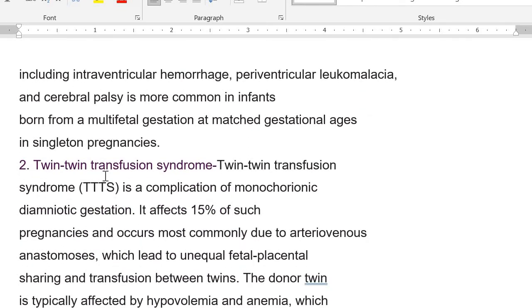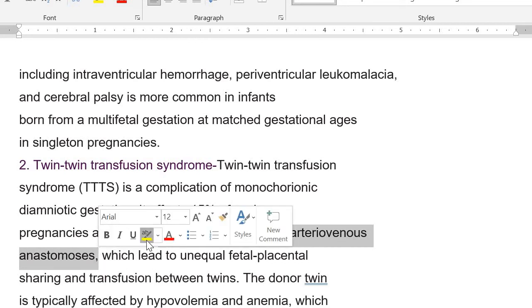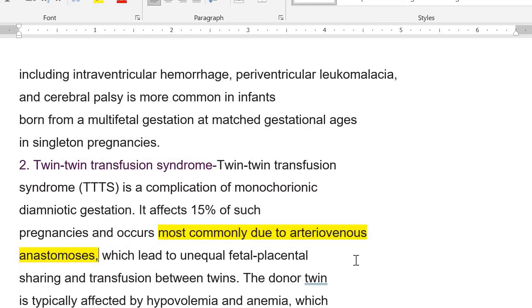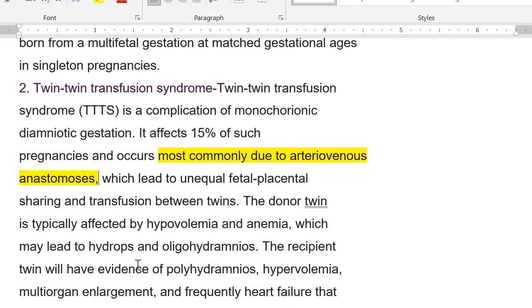Then twin-to-twin transfusion syndrome, that is a complication of the monochorionic diamniotic gestation. It affects 15% of such pregnancies and occurs most commonly due to arteriovenous anastomosis. Just remember it, which one is the most common? Arteriovenous. These are all SBs, they have asked in the exam before. Most commonly due to arteriovenous anastomosis, which leads to unequal fetal placental sharing and transfusion between twins.